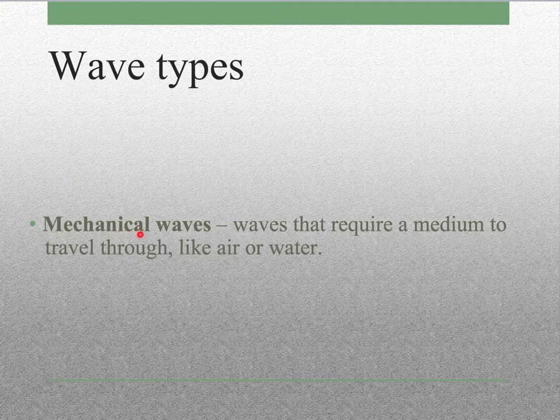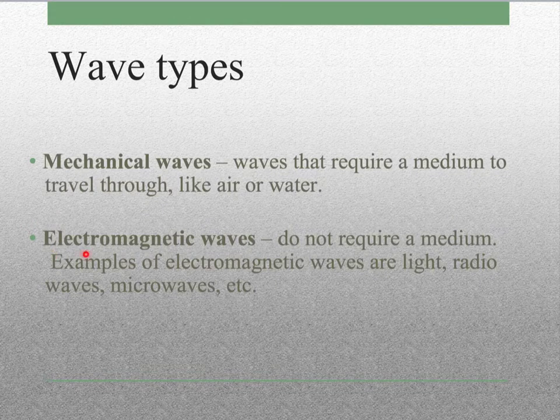So mechanical waves now are waves that require a medium to travel through, like air or water. And electromagnetic waves do not require a medium. So examples of mechanical waves are water waves, like you drop something in water and you cause waves, or there's the waves in the ocean. And air, sound is a wave that travels in air. Air is the medium for sound.